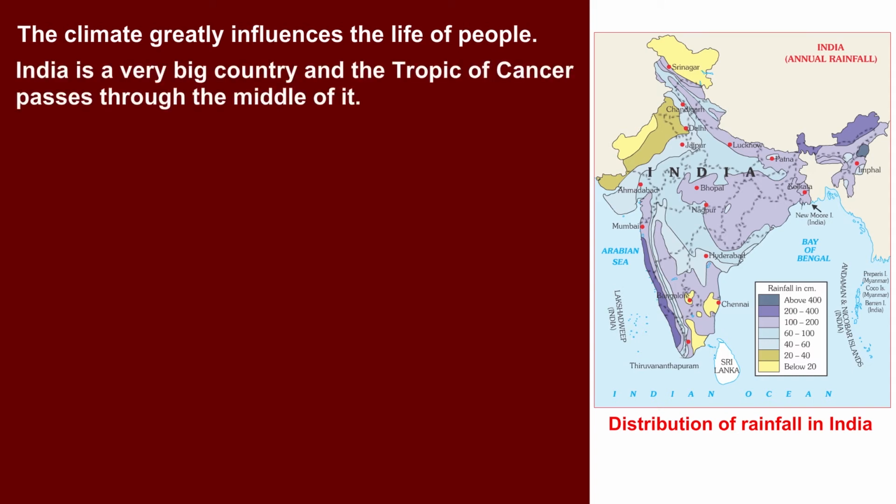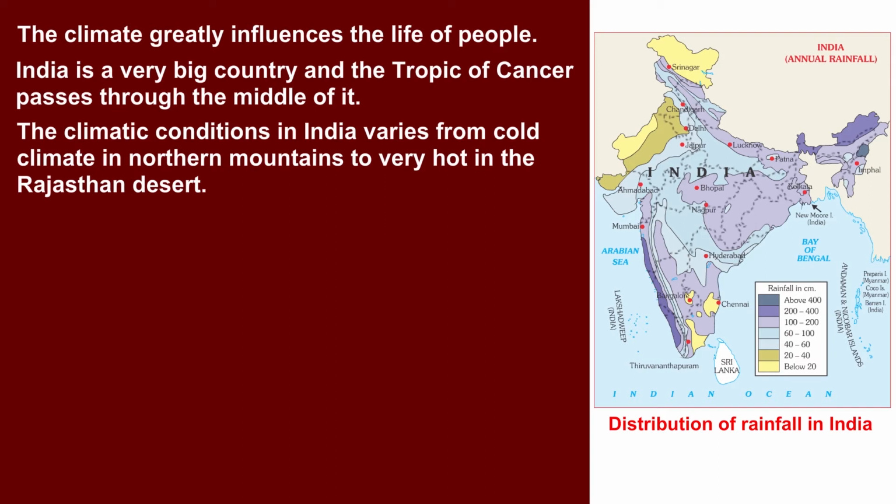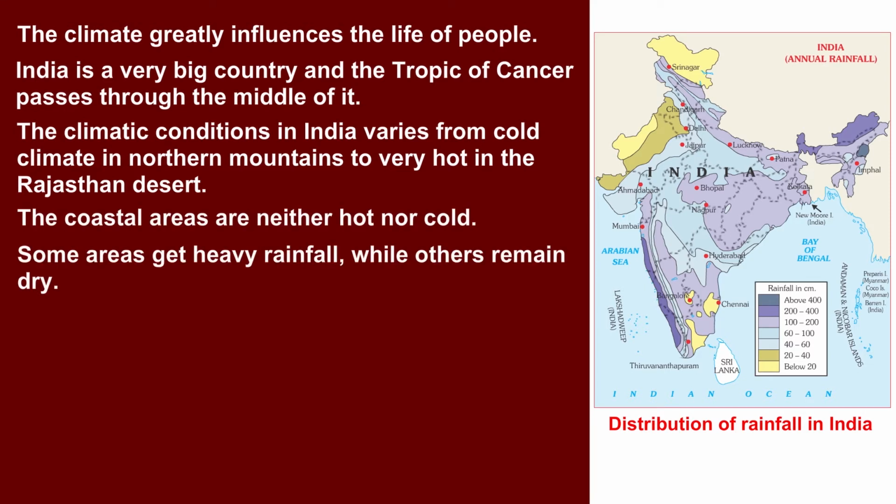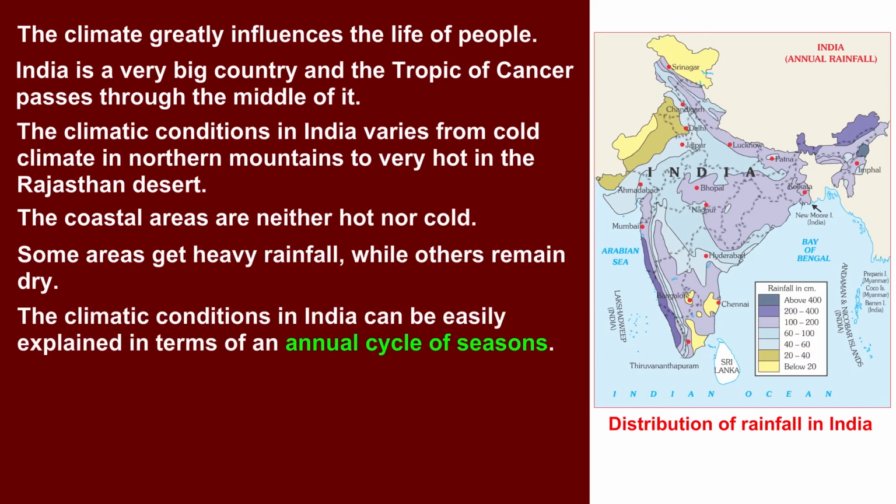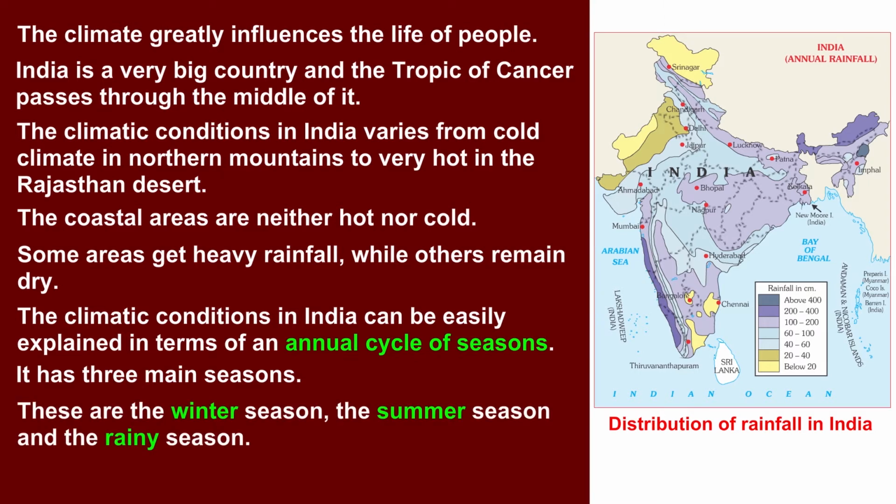India is a very big country and the Tropic of Cancer passes through the middle of it. The climatic conditions in India vary from cold climate in the northern mountains to very hot in the Rajasthan desert. The coastal areas are neither hot nor cold. Some areas get heavy rainfall while others remain dry. The climatic conditions in India can be easily explained in terms of an annual cycle of seasons. It has three main seasons. These are the winter season, the summer season, and the rainy season.